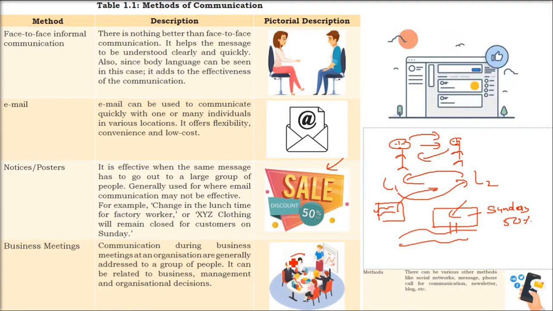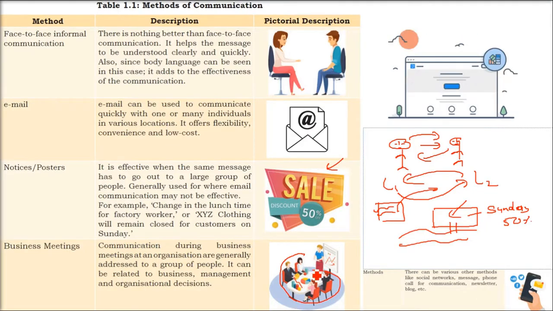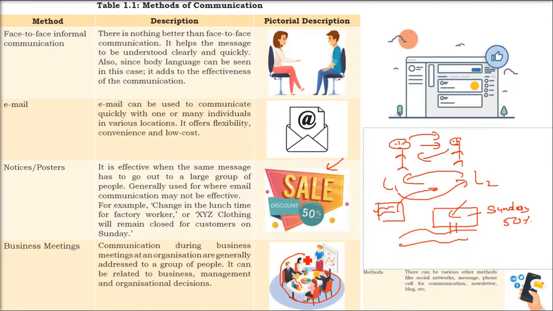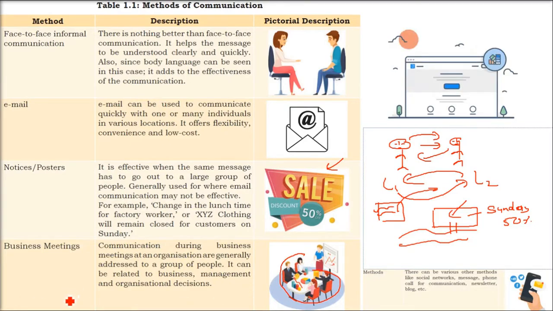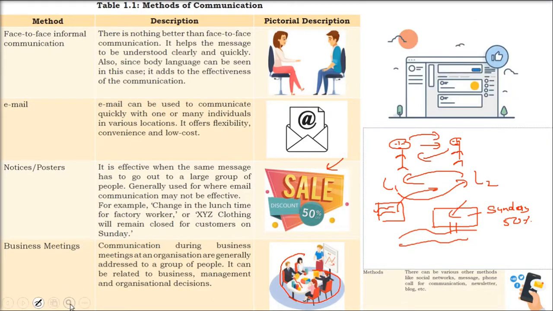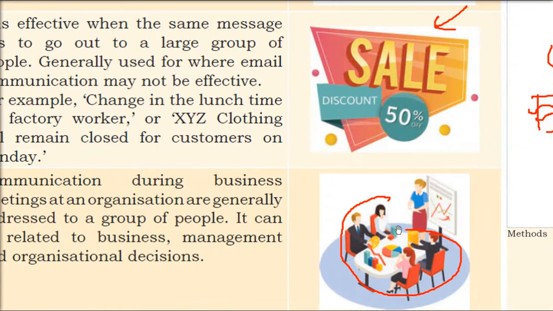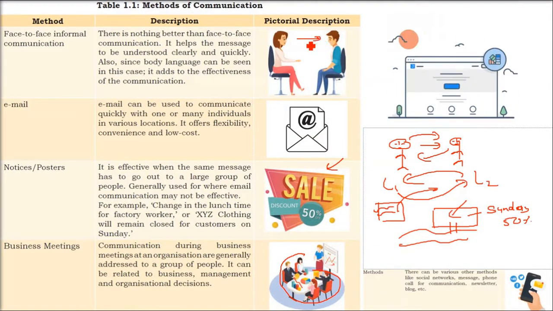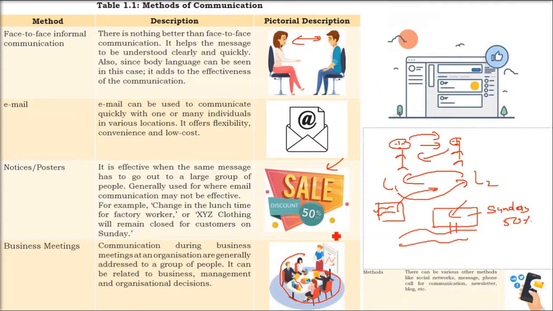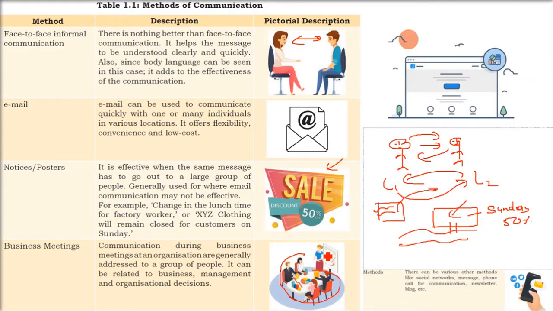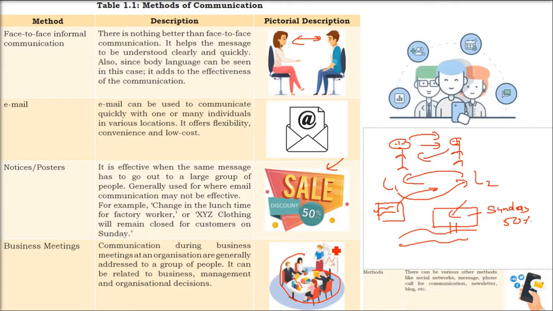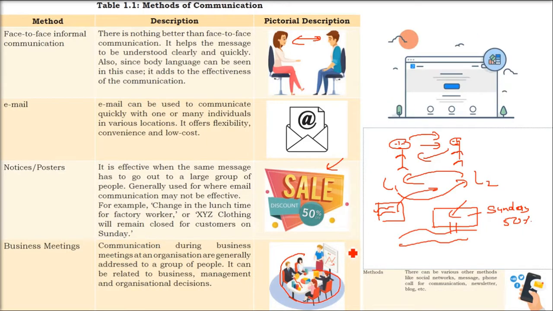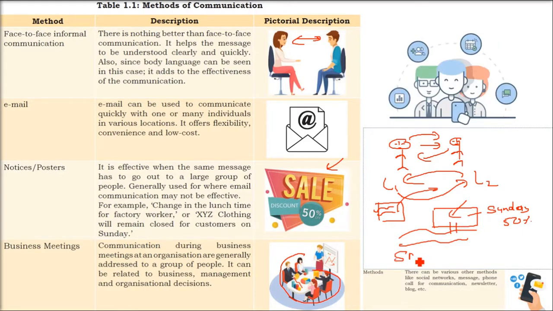Now the business meeting. In every establishment and institution, you will see business meetings where a group of people are involved. This can be related to a business, to how to manage the organization, and what the decisions are. So personal communication is one, and when more than two people are involved, you can call it a meeting.